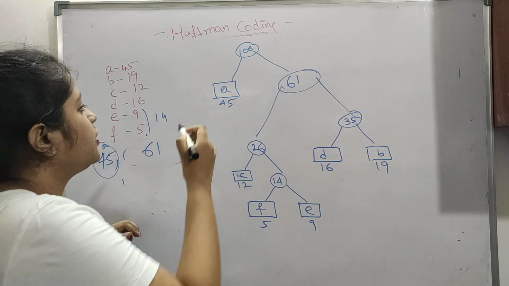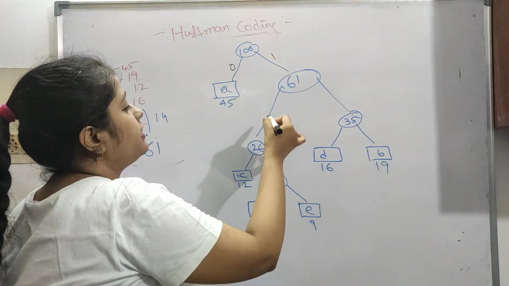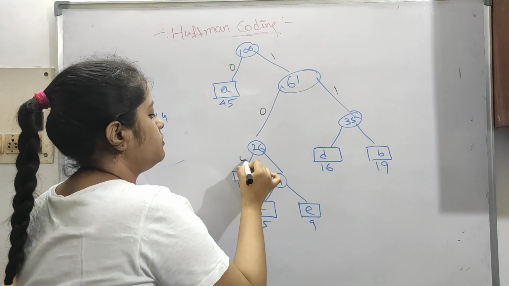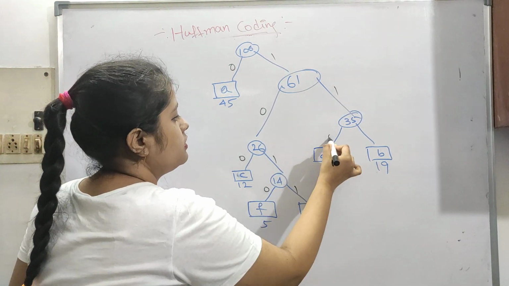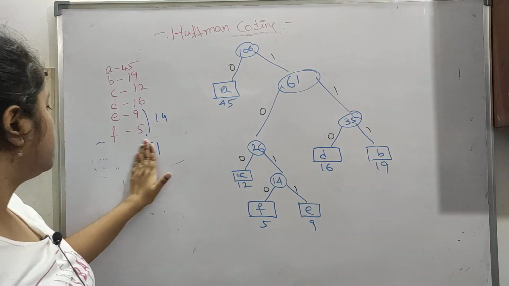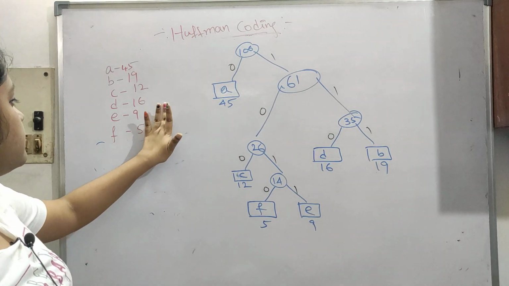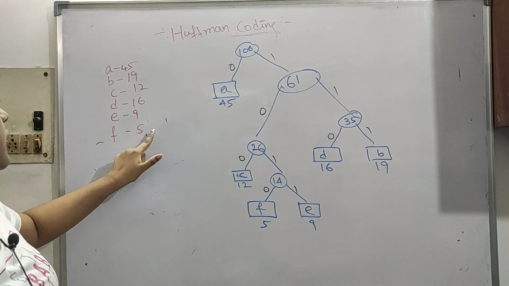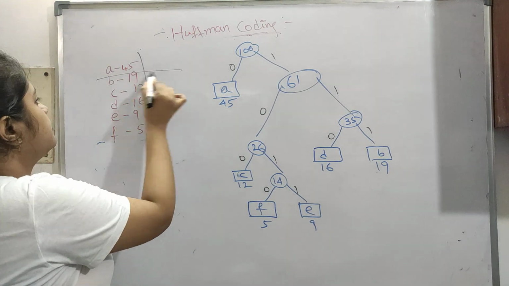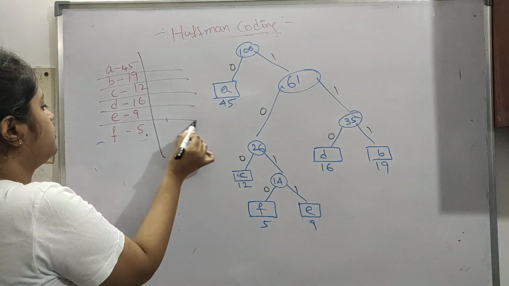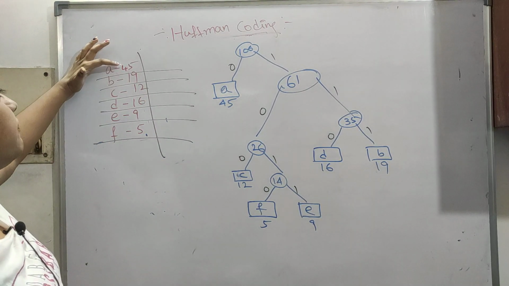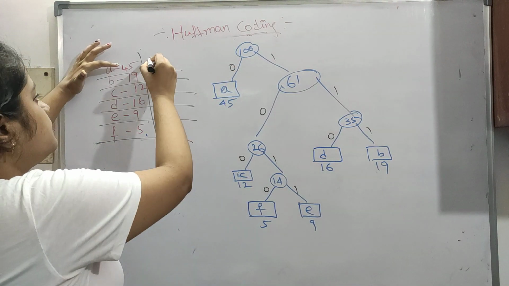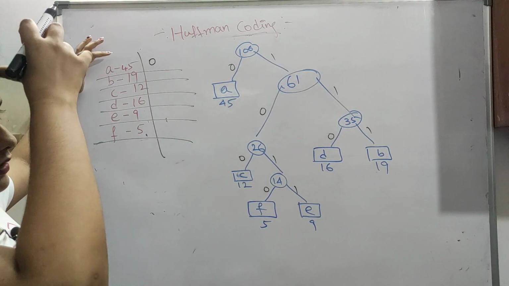Now we know that the left side will be 0 and the right side will be 1: 0, 1, 0, 1, 0, 1, 0, 1. Now for this, A is taking the bit 0.